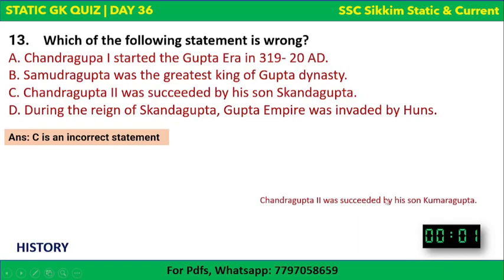So option A, which is Chandragupta I, who we just read was given the title of Maharaj Adhiraj, and he started Gupta era in 319-20 AD. This is correct. Samudra Gupta was the greatest king of Gupta dynasty. This is also correct. Okay, he is considered to be the greatest king of Gupta dynasty. Option D, during the reign of Skand Gupta, Gupta Empire was invaded by Huns. This is also correct. And the one which is incorrect is that Chandragupta II was not succeeded by Skandgupta, but Kumaragupta. Okay, Kumaragupta was the son of Chandragupta II. Okay, so C is incorrect. Others are correct. Hope this is clear.